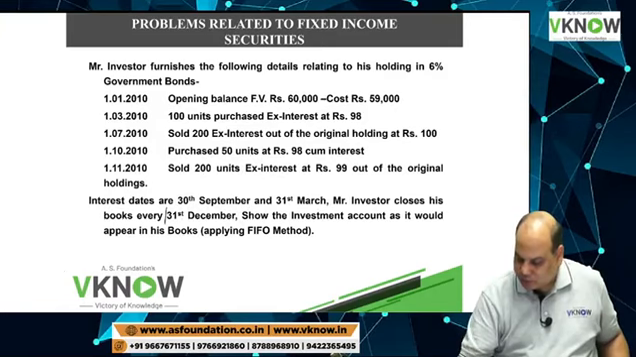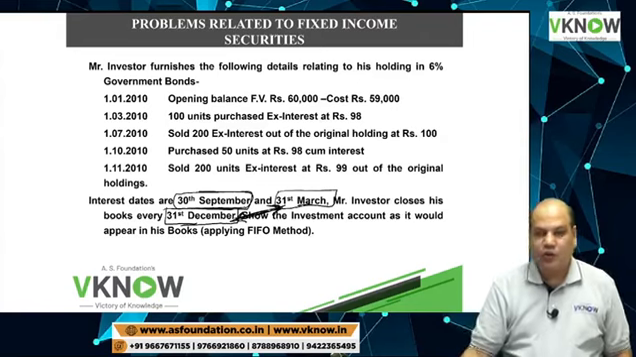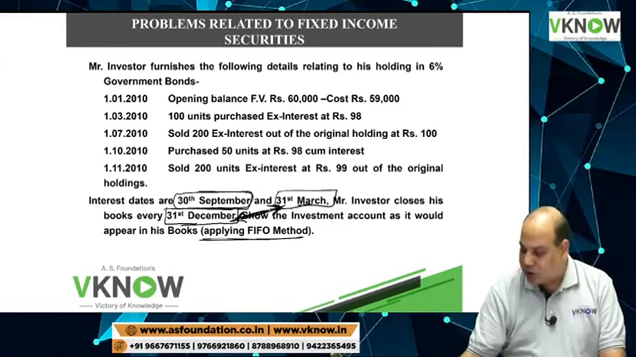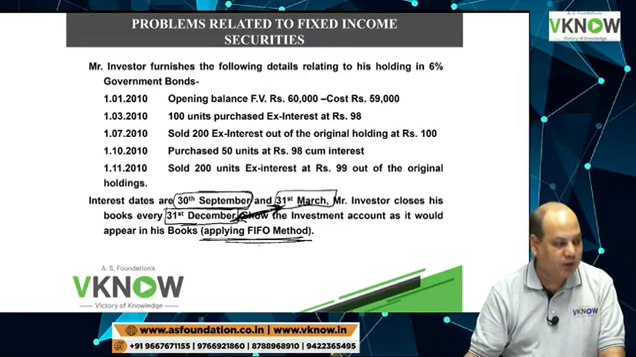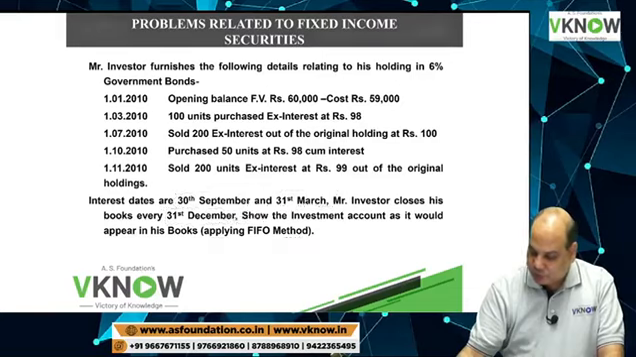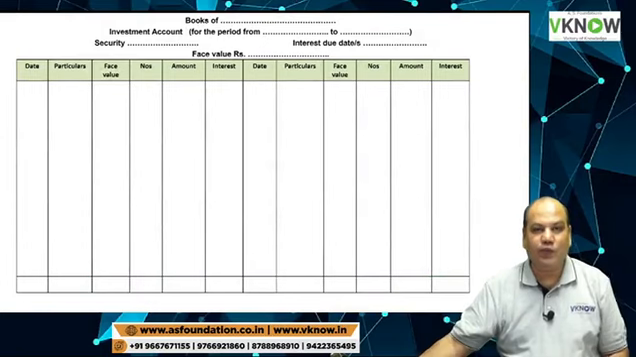Investment account we have to prepare. Year ending date of Mr. Investor is 31st December, but the interest payment dates are 30th September and 31st March. Again, there is a gap of 3 months, so we will have interest accrued for 3 months in the opening and in the closing also. Which method have they asked us to follow? FIFO method. One more practice on FIFO method. So the question is the same; this is for extra practice on FIFO method.